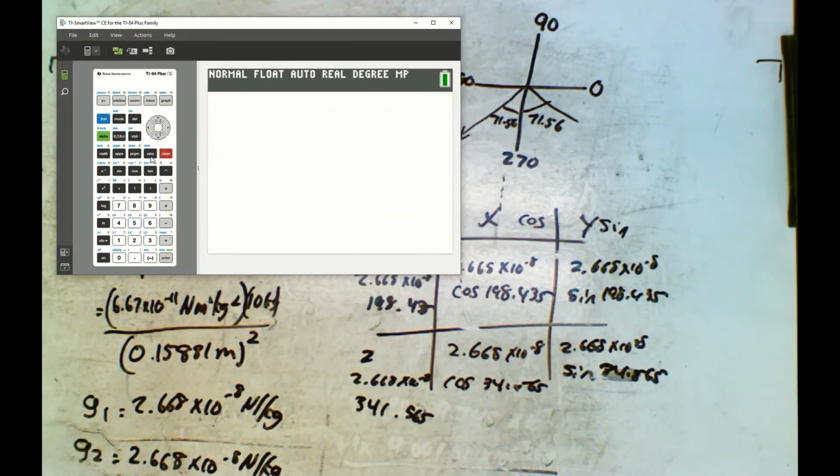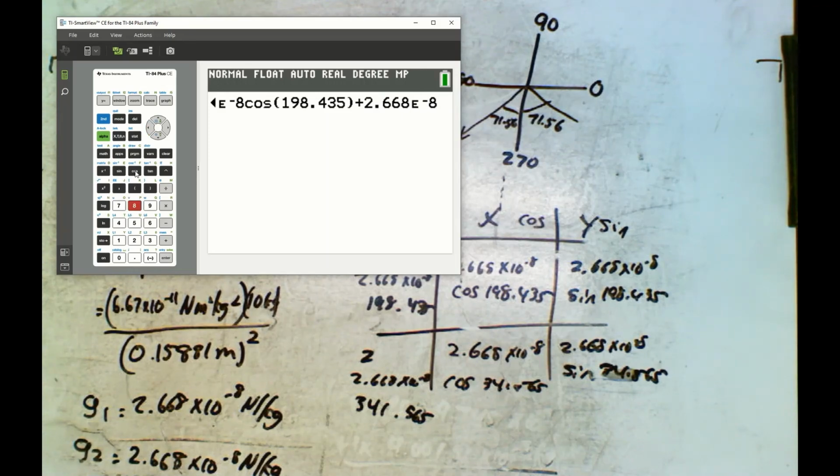Okay, so let's do this. 2.668 times 10 to the negative 8 is my magnitude, and then I'm going to go cos of my angle, which is 198.435, close my bracket, and I need to add it to 2.668 times 10 to the negative 8.